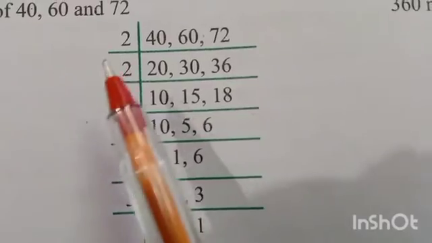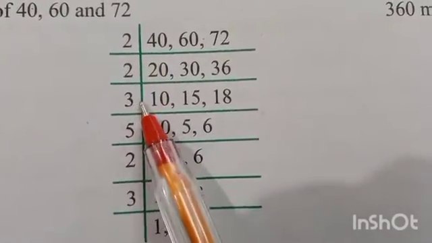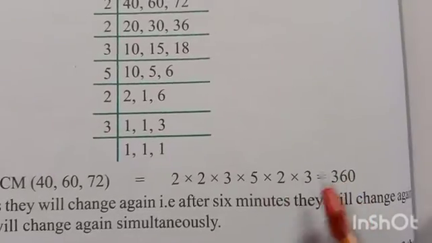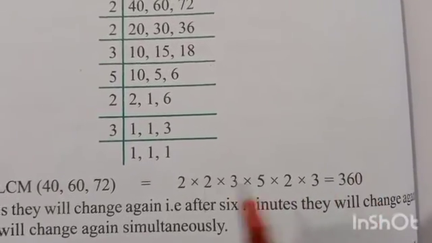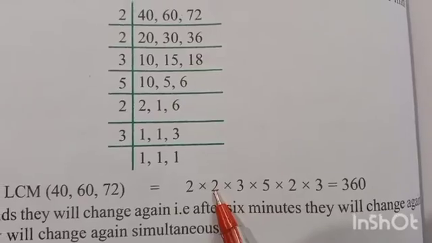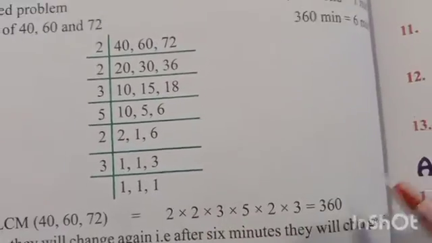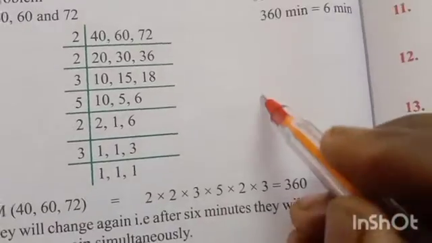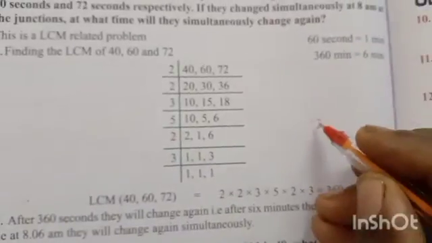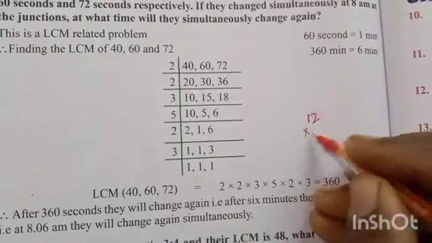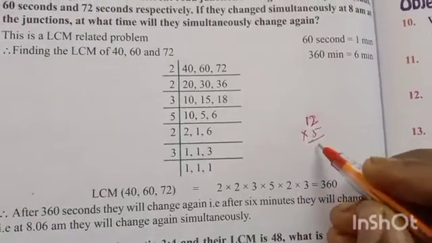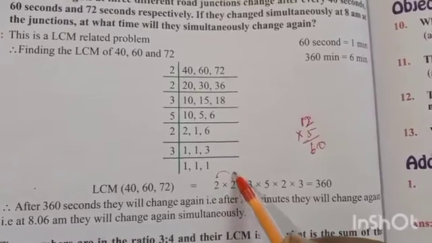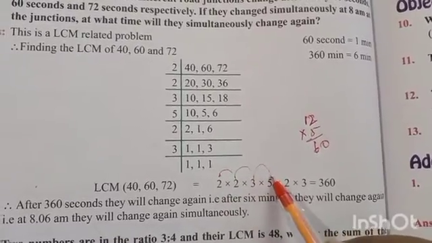So what are the numbers? 2 into 2 into 3 into 5 into 2 into 3. So you have to multiply and you get 360. 2 2s are 4, 4 3s are 12, 12 5s are 60.